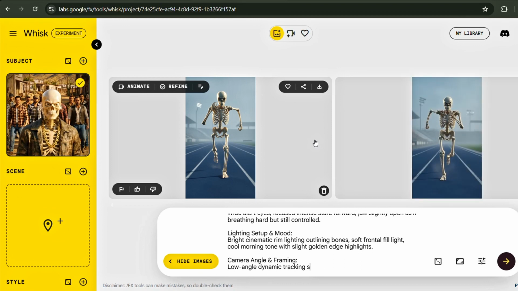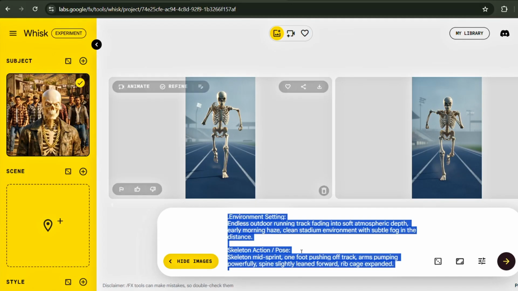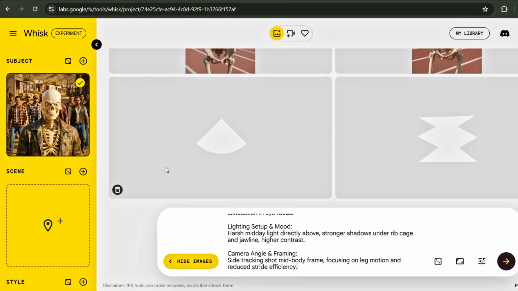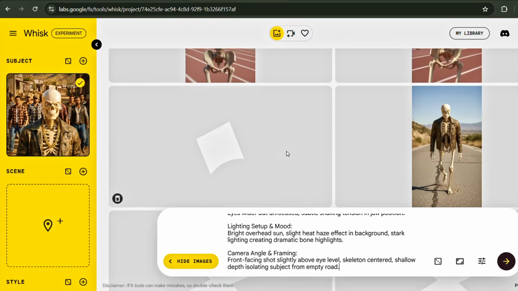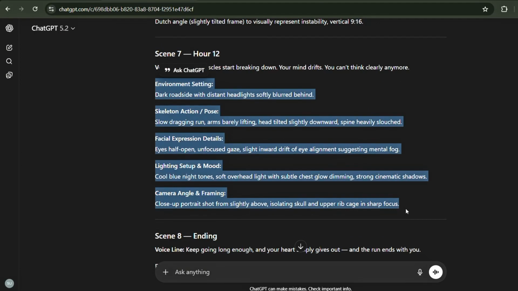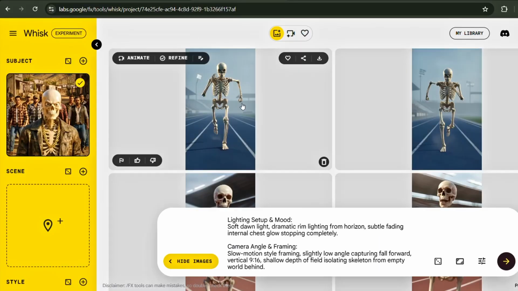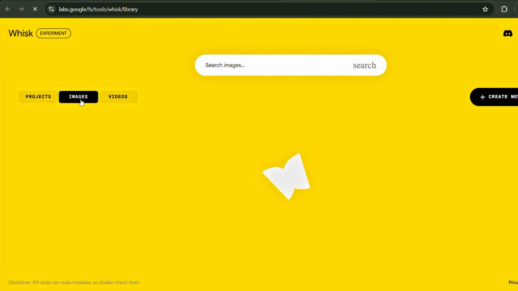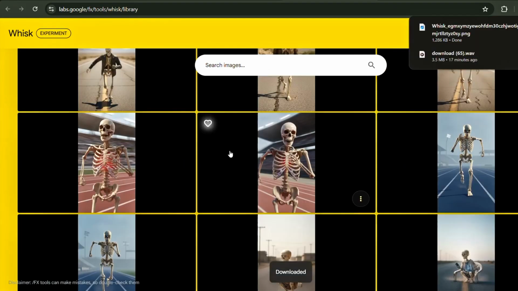Repeat this process for each scene. Copy Scene 2's prompt from ChatGPT, paste it into Whisk AI, generate, and so on. Continue until you've created visuals for all your scenes. Once all your images are generated, click on the My Library option, then select Images. Scroll through and download all the images you've created.